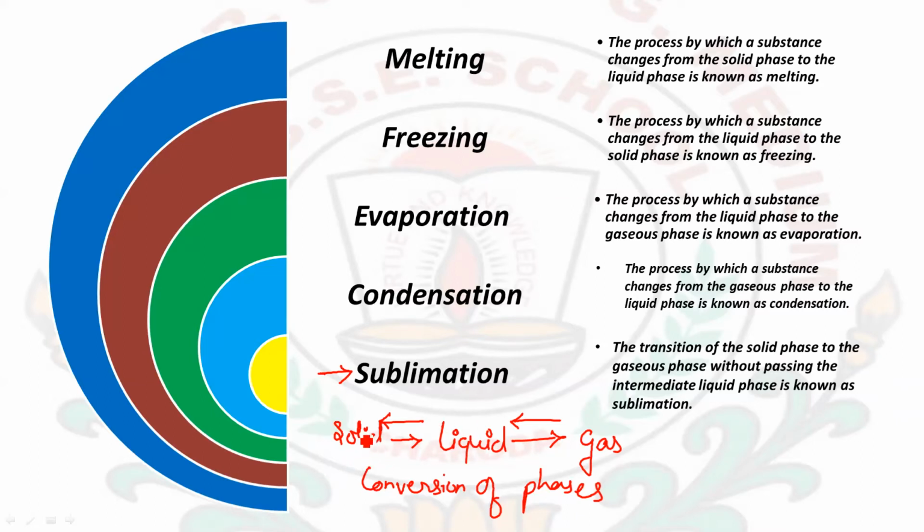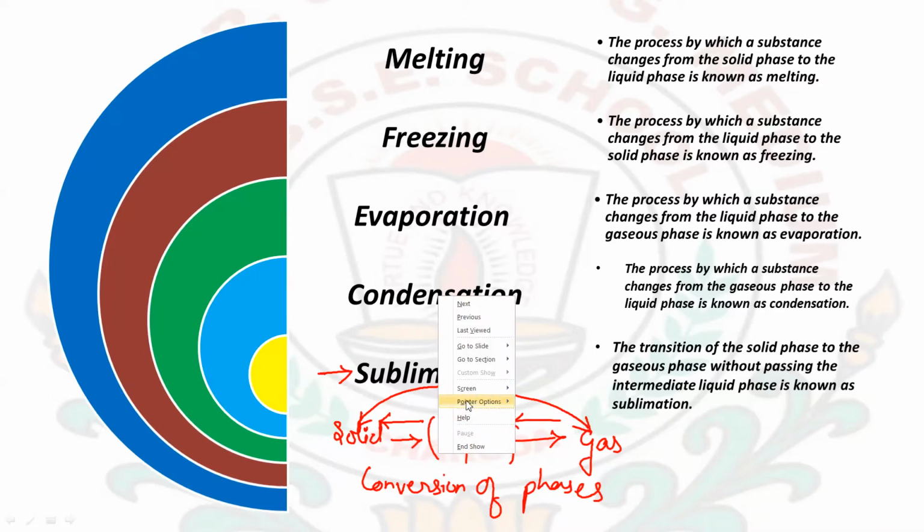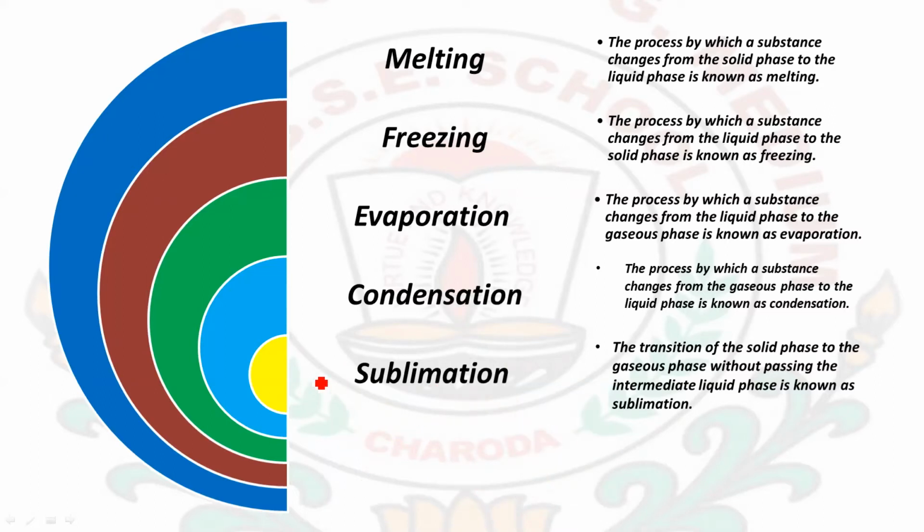But some solids have the property that on increasing the temperature, they directly convert to gas, or some gases on lowering the temperature directly convert to solids without attaining the intermediate liquid state. This property and process is known as sublimation. So the definition becomes: the transition of the solid phase to the gaseous phase without passing through the intermediate liquid phase is known as the sublimation process.